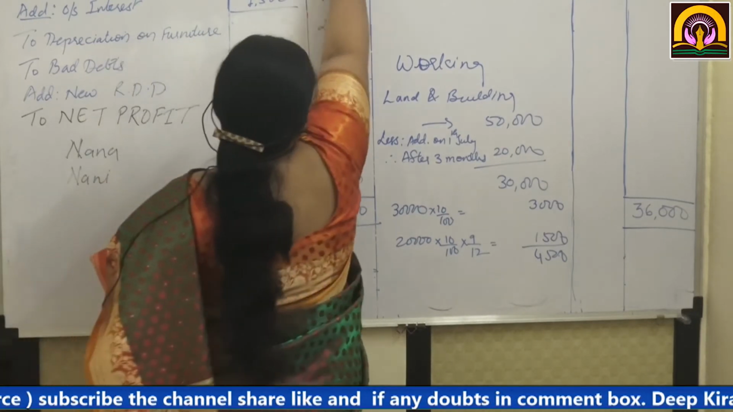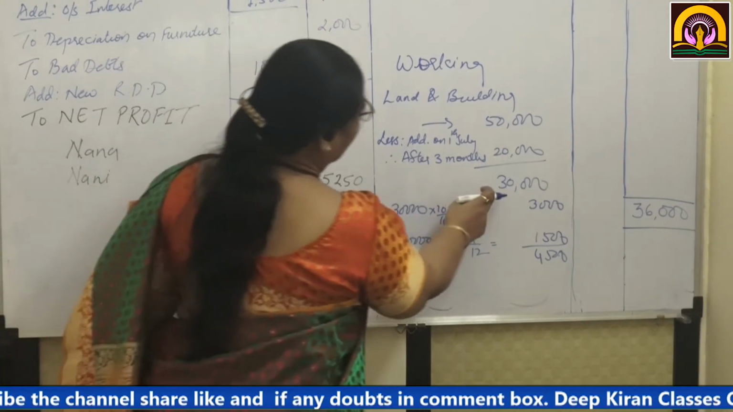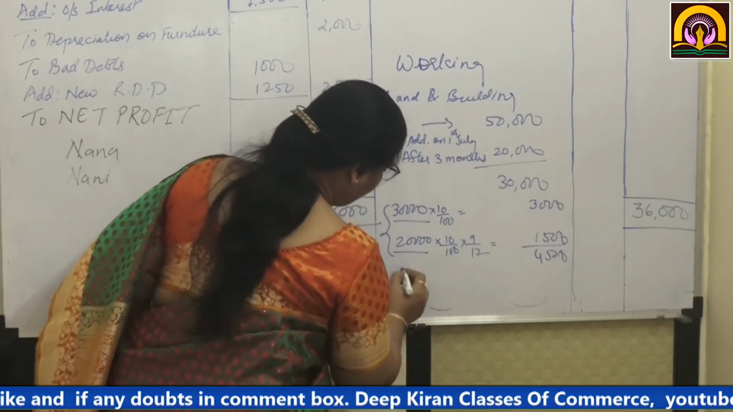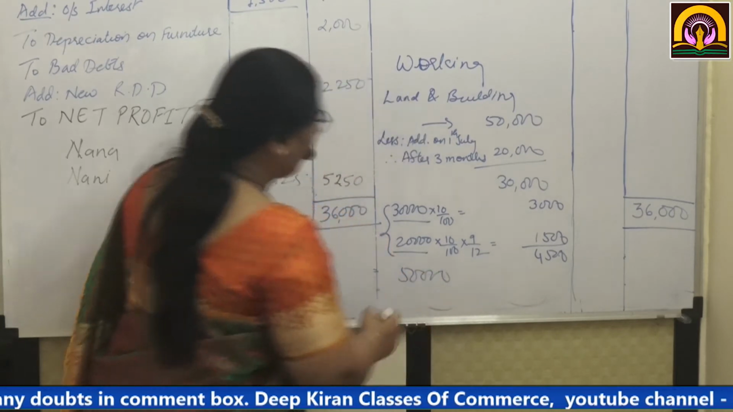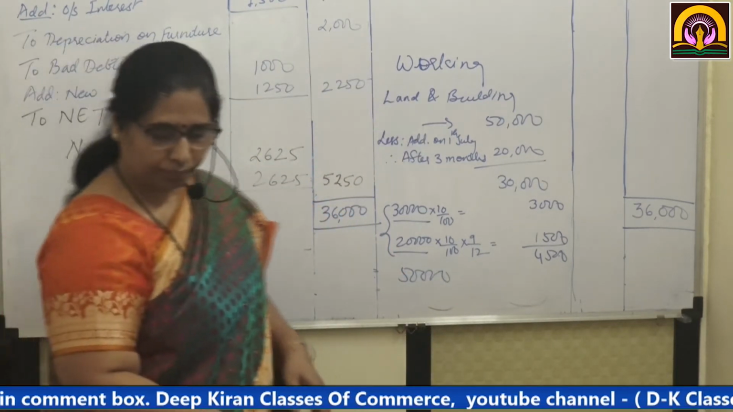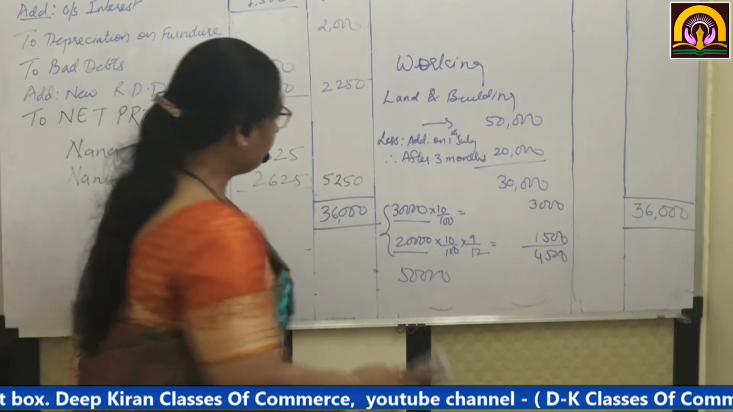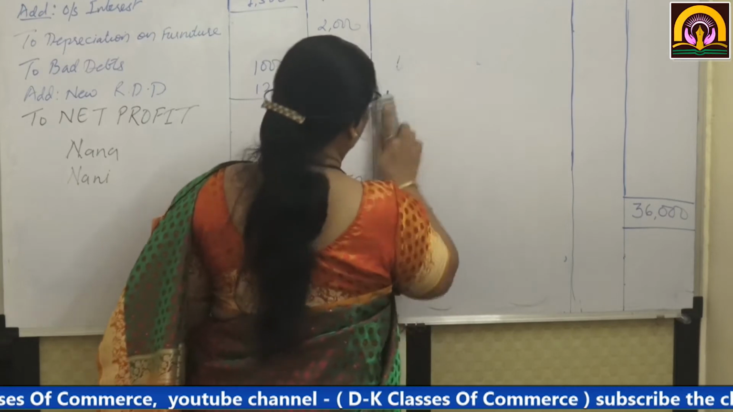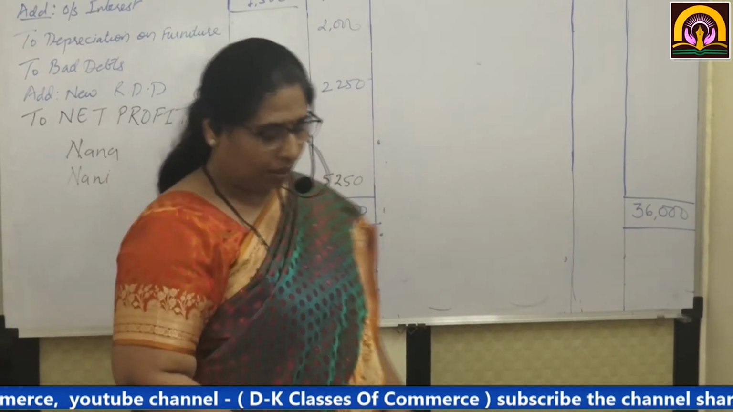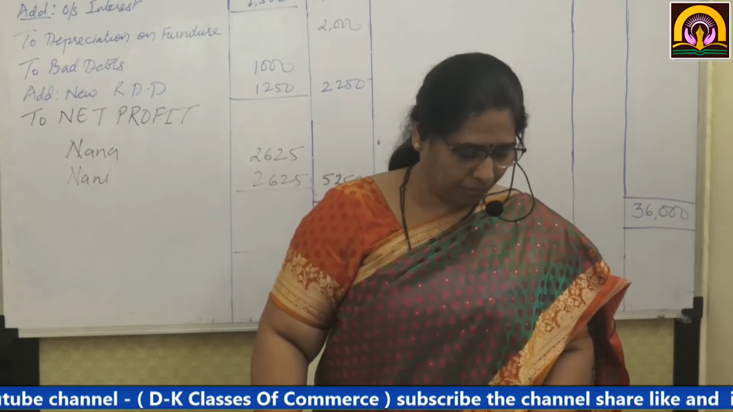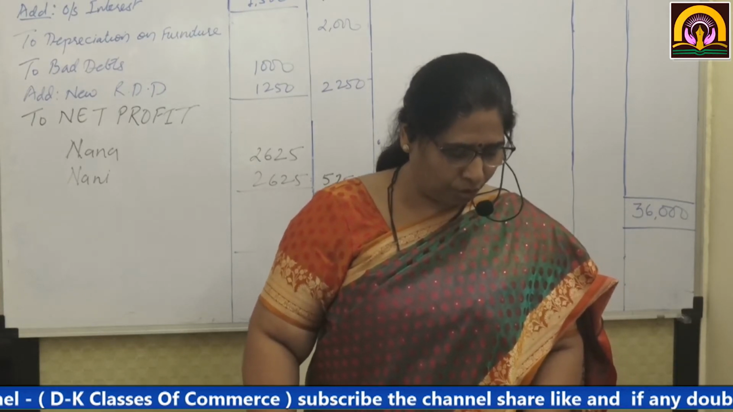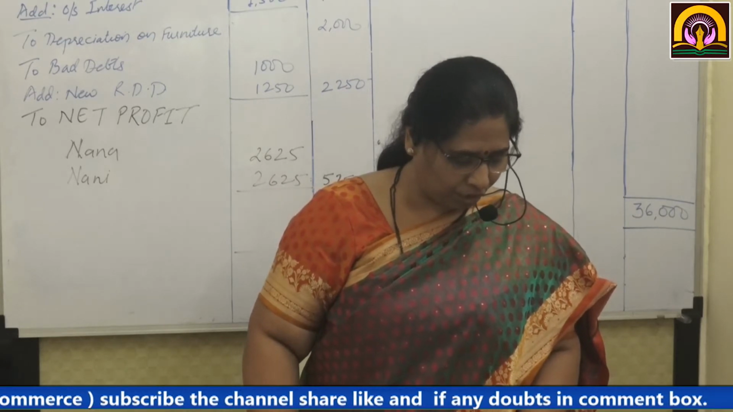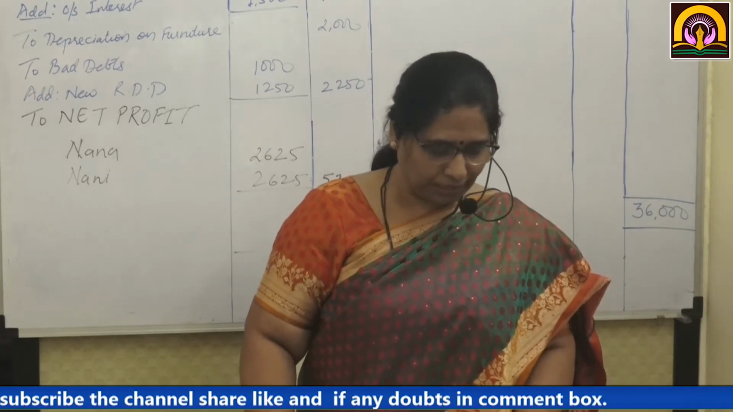Here I have written, see here, 30,000 and this will make the total 50,000. I hope this working you have understood. Then salaries 5,000, export duty 2,500, interest 1,000, furniture 40,000, debtors 26,000.